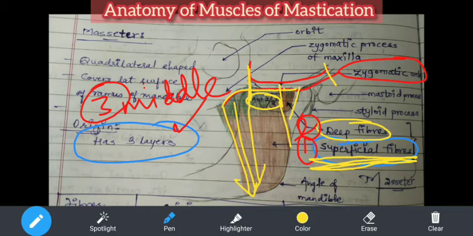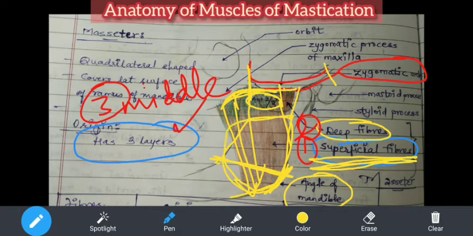Now I will tell the insertion of all the three muscles together. They get originated from this anterior 2/3 and they get inserted on the lower lateral ramus of the mandible. Means what? This is the ramus, as I already told you, of the mandible. This is the angle of the mandible I have written. In this ramus, the lower part and the lateral part, here it is getting inserted along with the angle of the mandible. Okay, now I will erase all this.